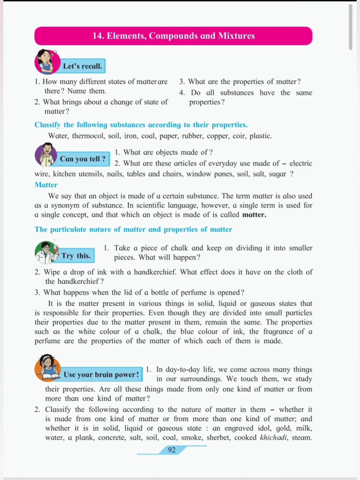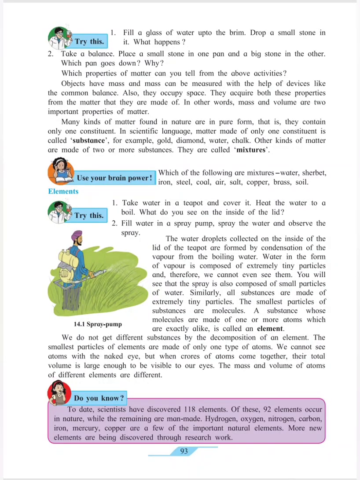Objects have mass, and mass can be measured with the help of a device like the common balance. They occupy space. Mass and volume are the two important properties of matter. How are mass and volume the two important properties? If you take a glass of water, the water completely occupies the glass. So that is the volume of the water. What is the mass? The weight or the mass is measured with the help of the balance. We have seen balances so many times in the market. So those are the two important properties of matter.